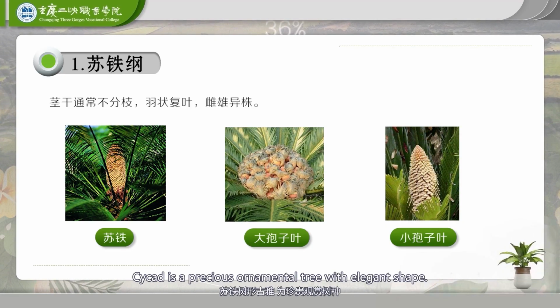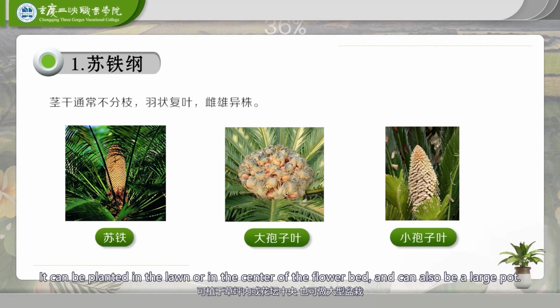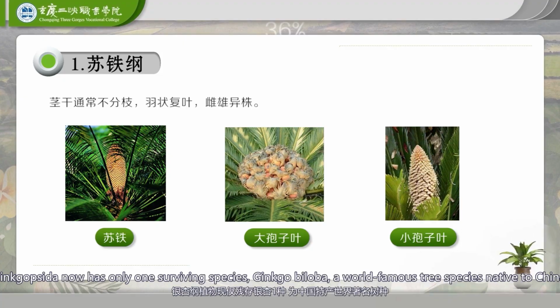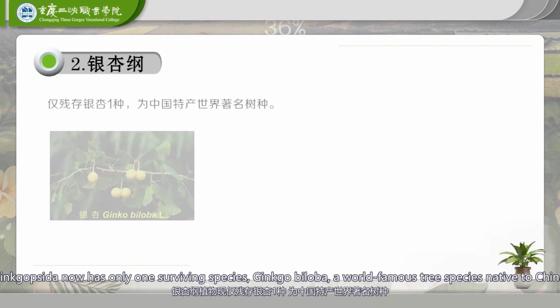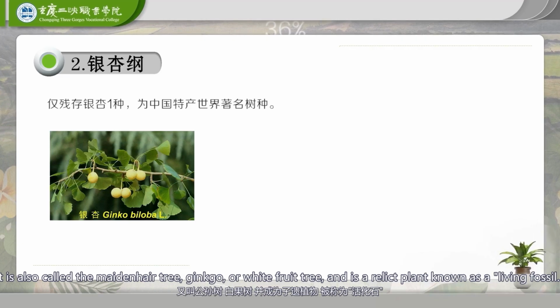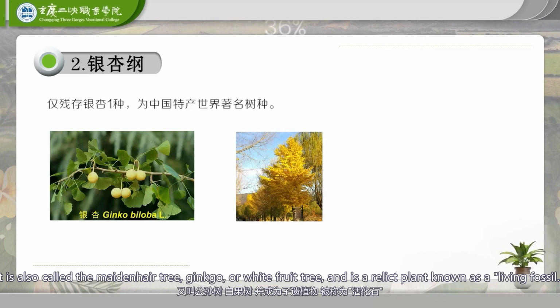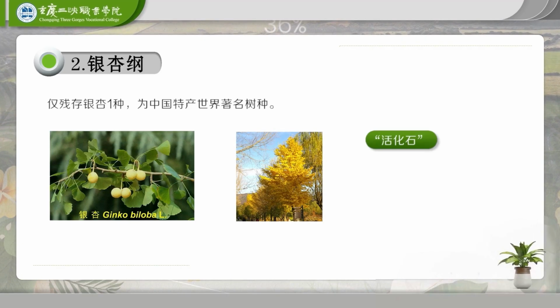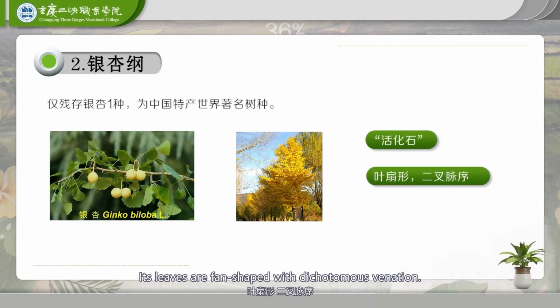Cycad is a precious ornamental tree with elegant shape. It can be planted in the lawn or in the center of the flower bed, and can also be a large pot plant. Ginkgopsida now has only one surviving species, Ginkgo biloba, a world-famous tree species native to China. It is also called the maidenhair tree, ginkgo, or white fruit tree, and is a relict plant known as a living fossil. Its leaves are fan-shaped with dichotomous venation.